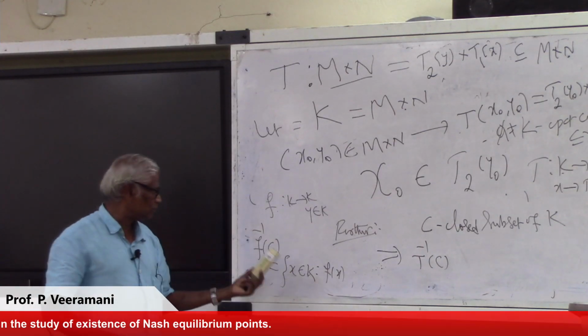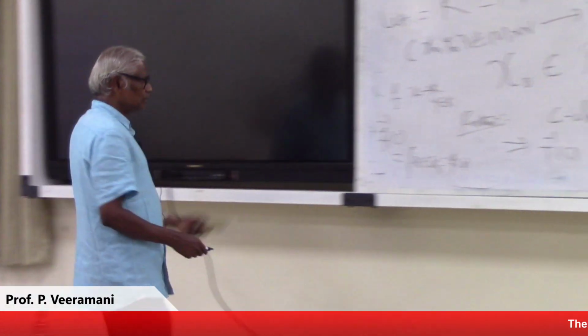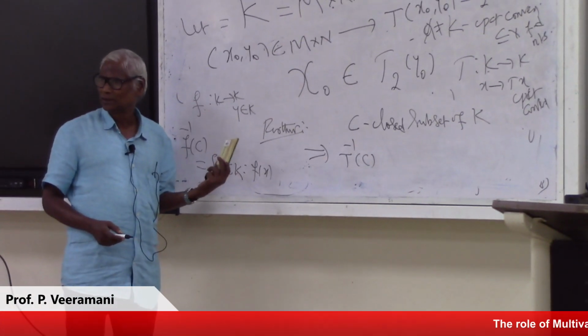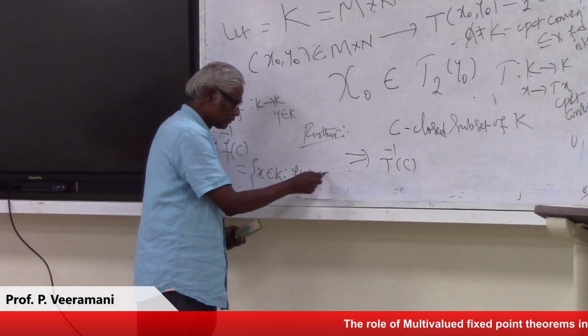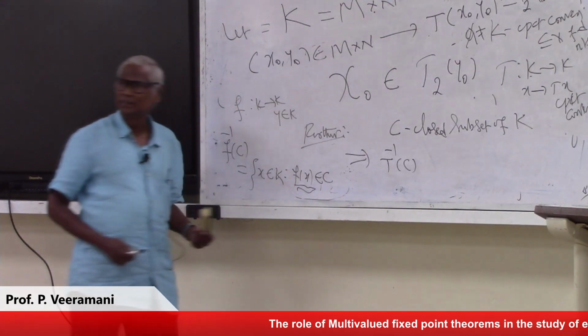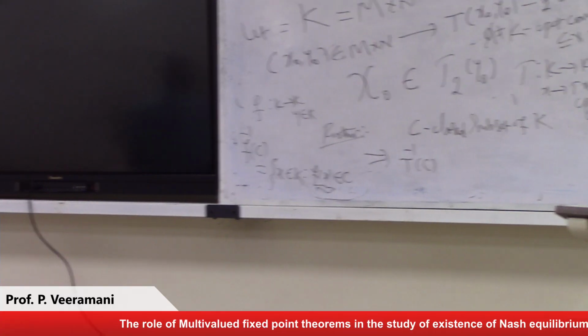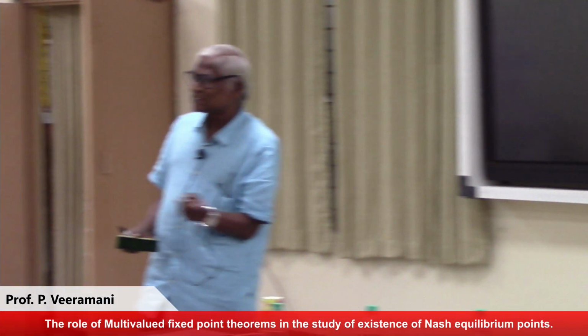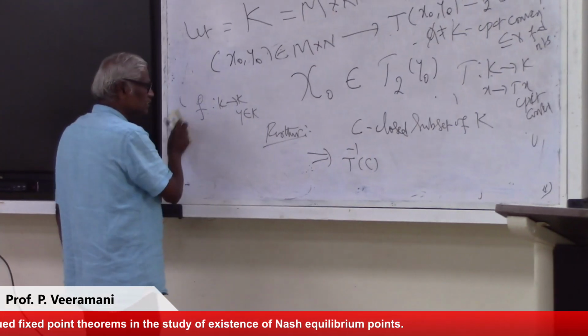In the single-valued case, fx equal to y means fx belongs to the singleton y, and in general fx belongs to C. But here it is a set, so that is very strong.